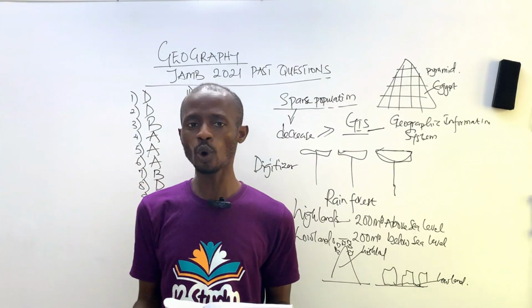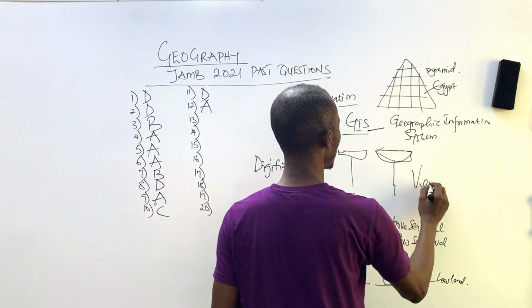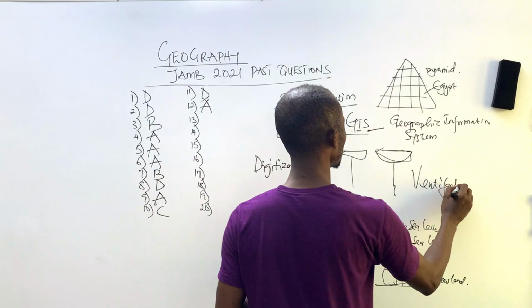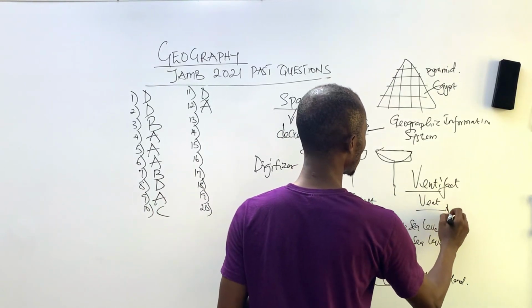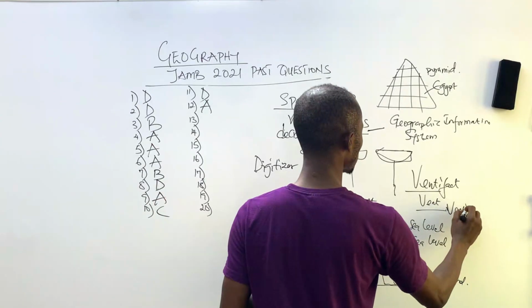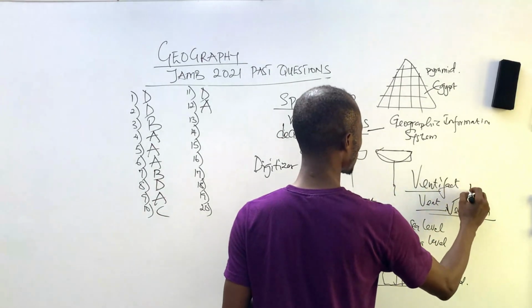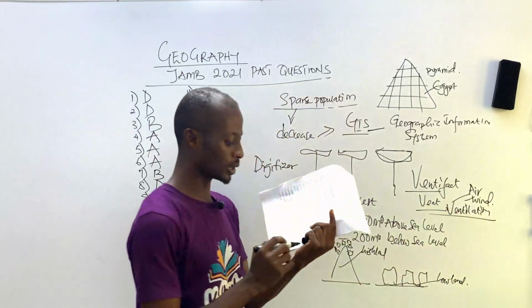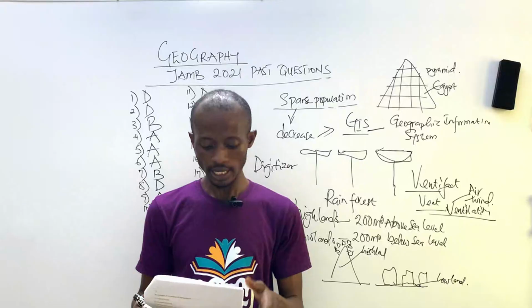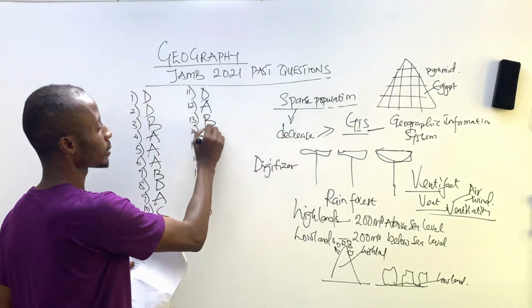With wind. You can pick vent from the word ventifact, and you can also pick ventilation from it. So it's associated with air or wind. So it's a wind deposition feature in the desert. So our right answer here is B.